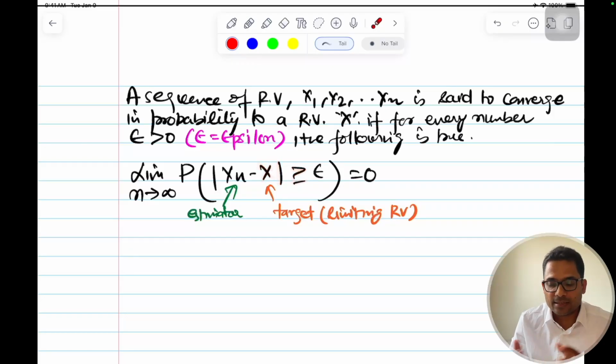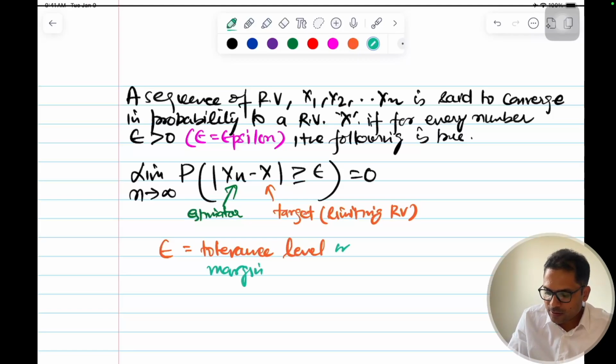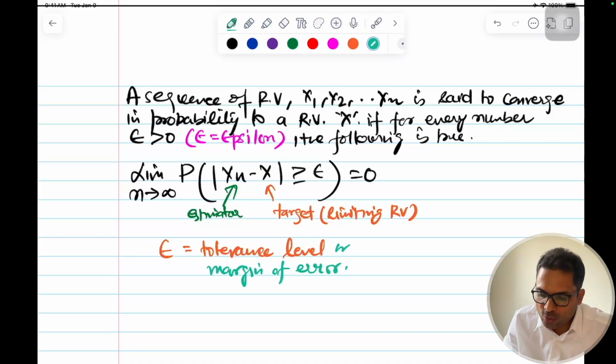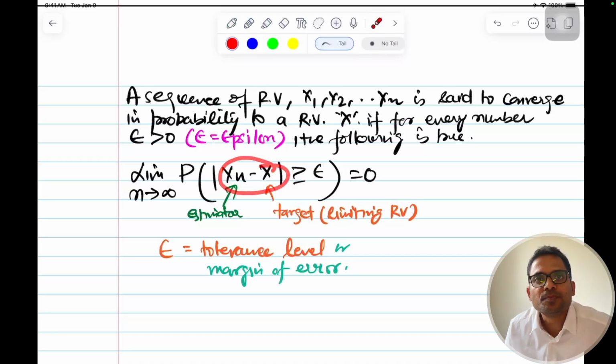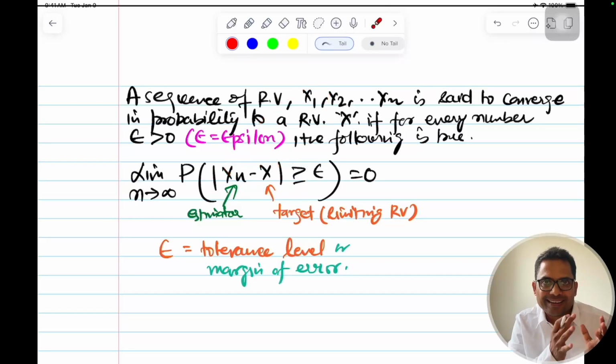that difference being greater than a margin of error. This epsilon is the margin of error, also called the tolerance level, that is, how much difference you can tolerate, or basically how close you want the sequence of random variables and the known target random variable to be.